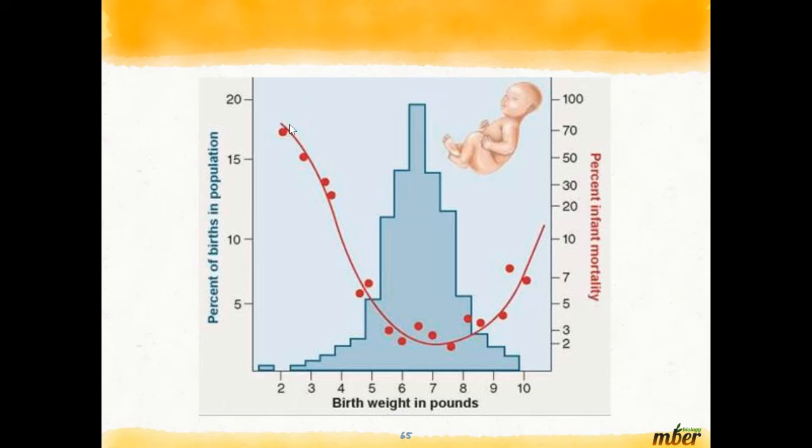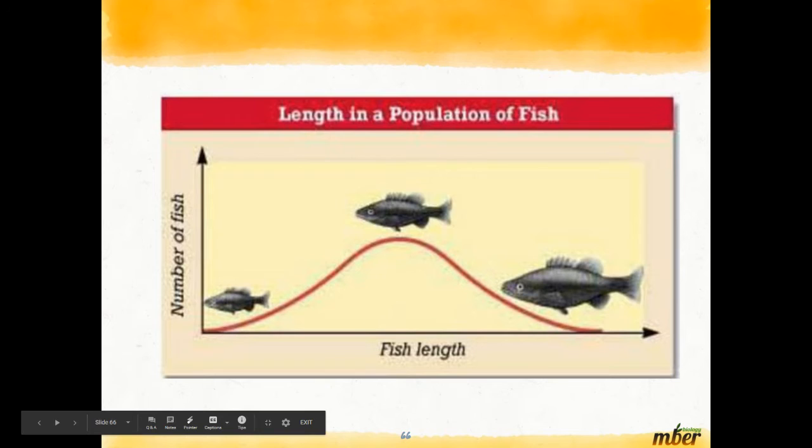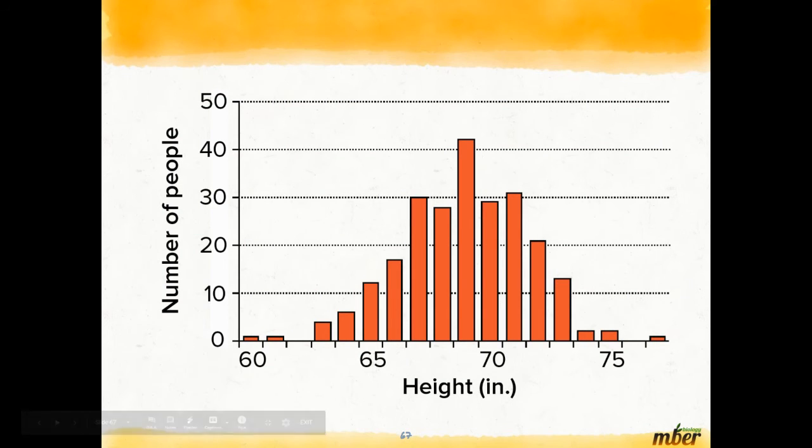What I'm seeing here is that babies born with a 6 to 8 pound weight have very low infant mortality. That means that they're more likely to live. Fish length, we see this bell curve that we talked about once before. The height of people in inches, once again, there's always this bell curve. There's an increase of people towards the median or the average, and then a decrease as you go out.